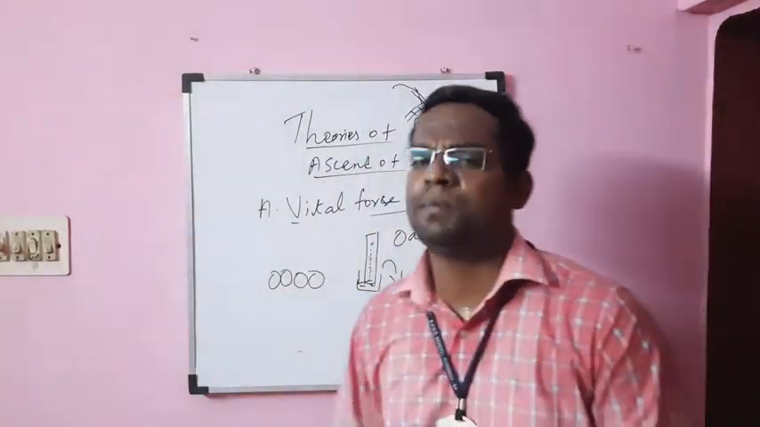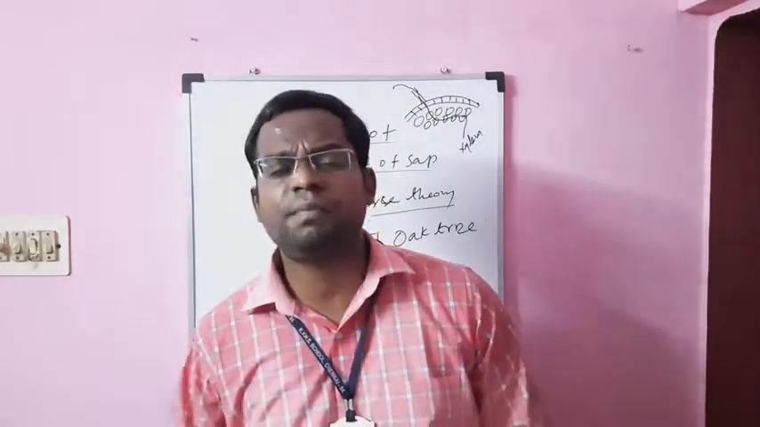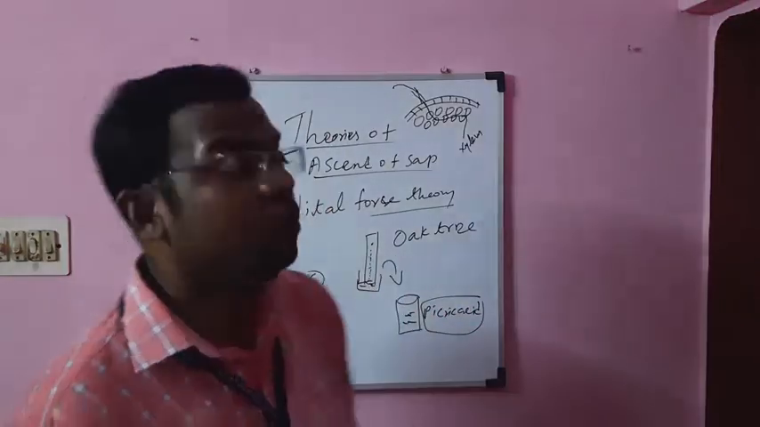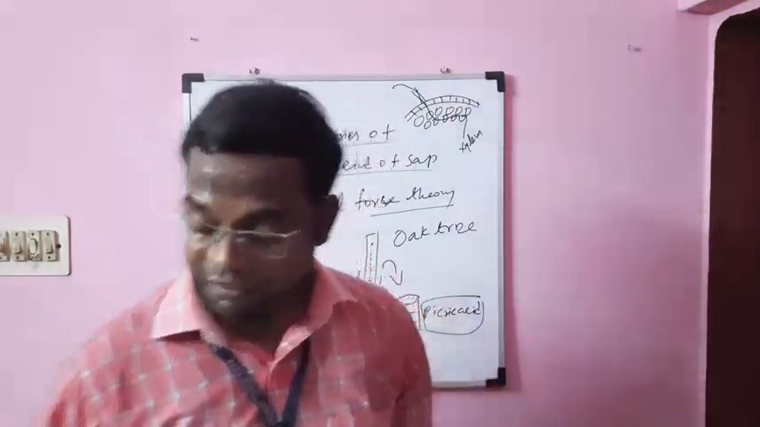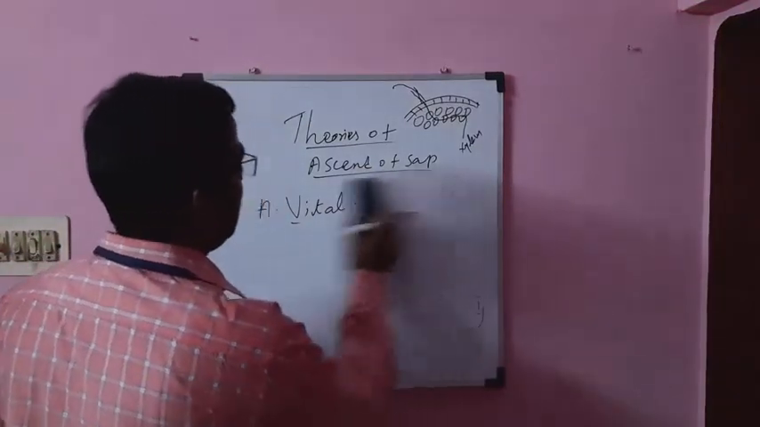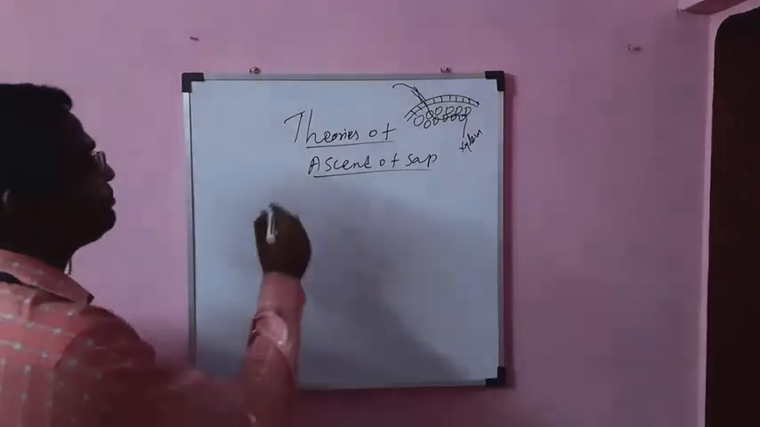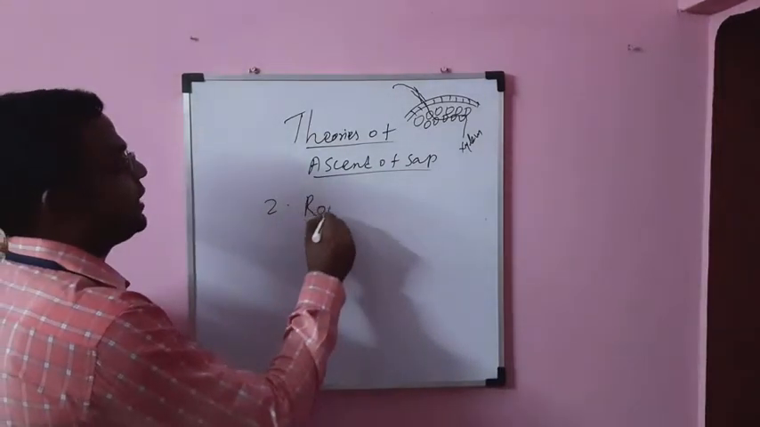So some people accepted the vital force theory, some people did not, and many people do not accept it. So that is the first theory, the vital force theory. And now we move on to the second theory, that is the root pressure theory.